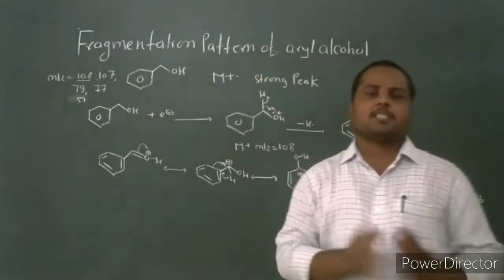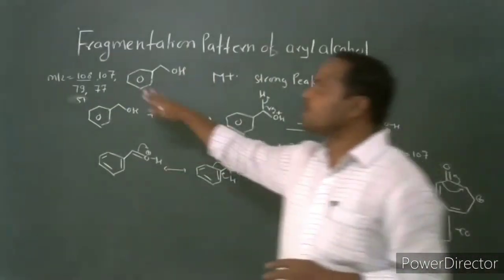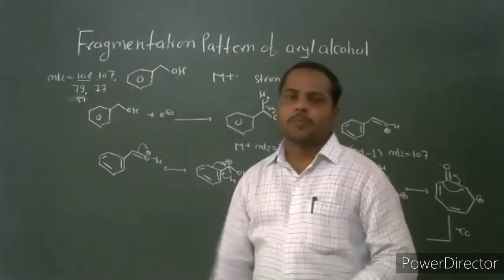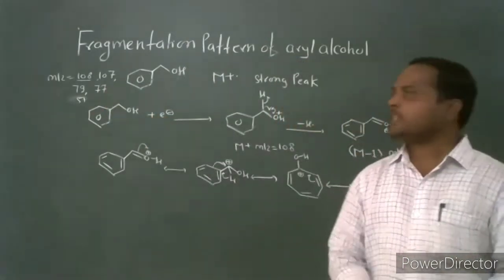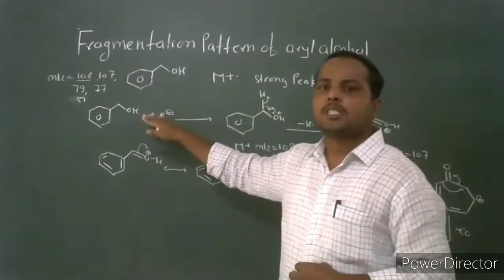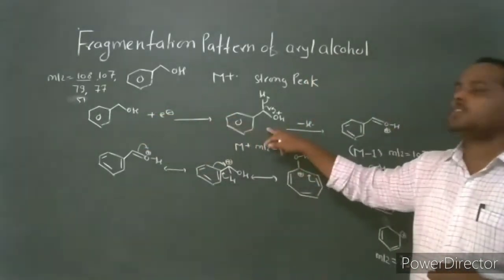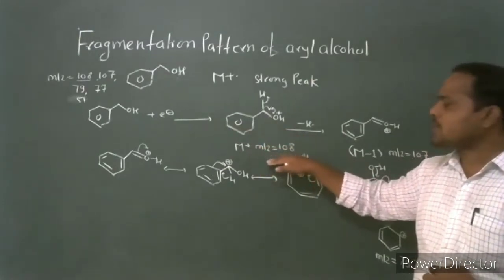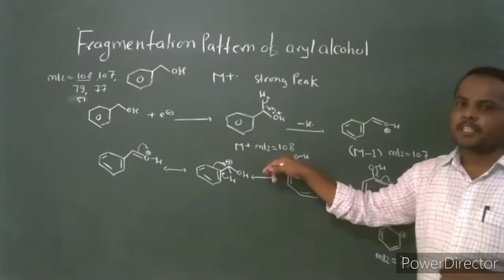Then what is the mechanistic pathway for the formation of the structure of the fragment ion at each mass to charge ratio? What is the possible way of fragmentation? First, benzyl alcohol undergoes electron ionization to produce the molecular ion, which has mass to charge ratio 108.